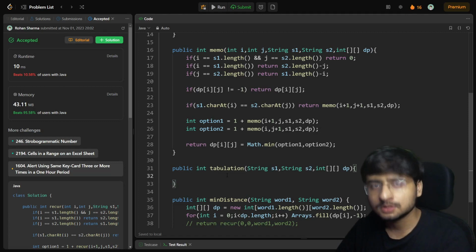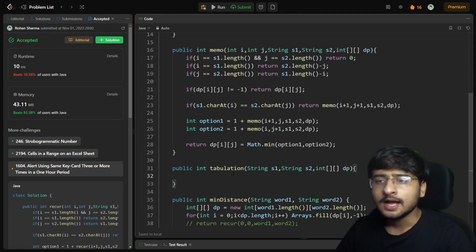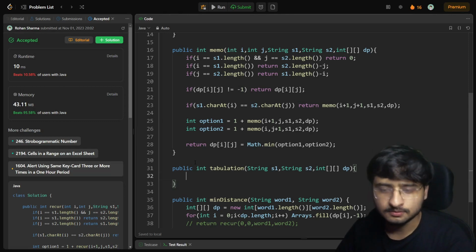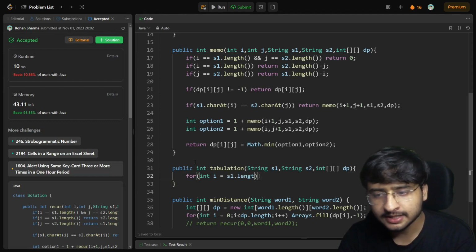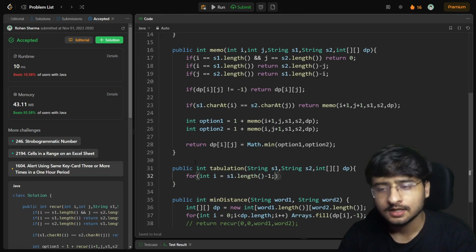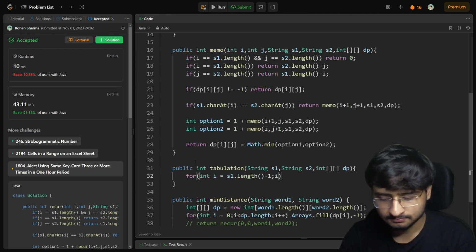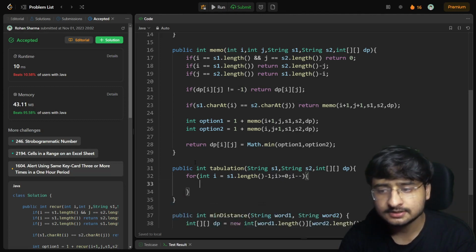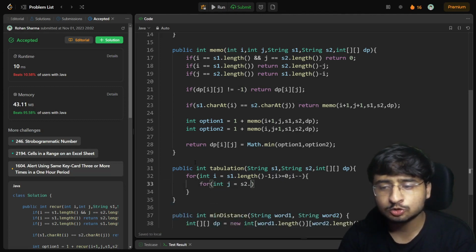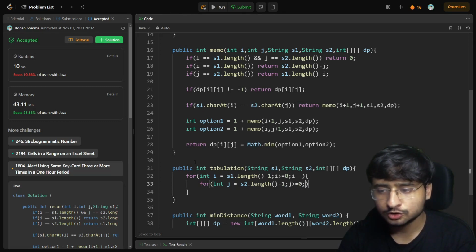I'll be writing two nested loops, and according to the base cases, I'll be starting both loops from the particular string's length - 1, because in tabulation we start building from the base cases, no? So for int i = s1.length - 1, i >= 0, i--, and for int j = s2.length - 1, j >= 0, j--.